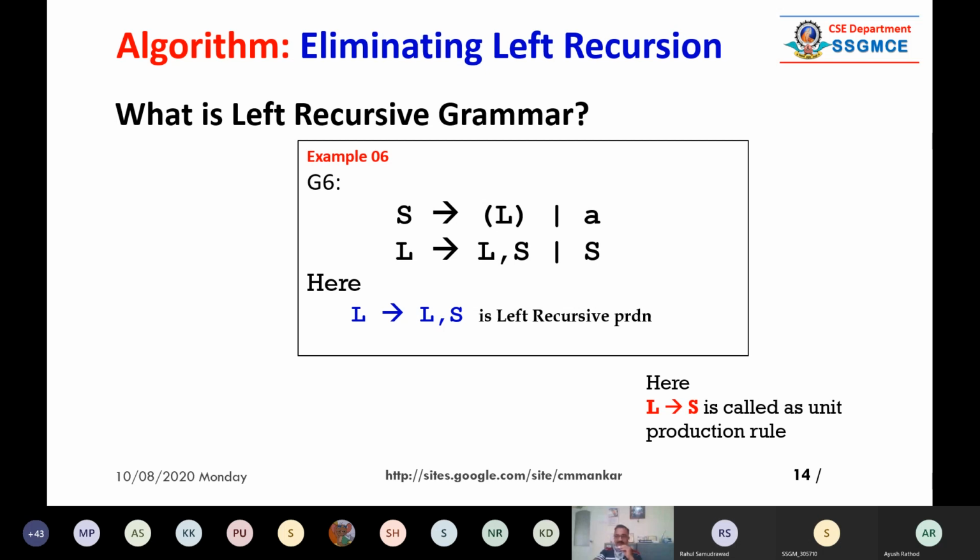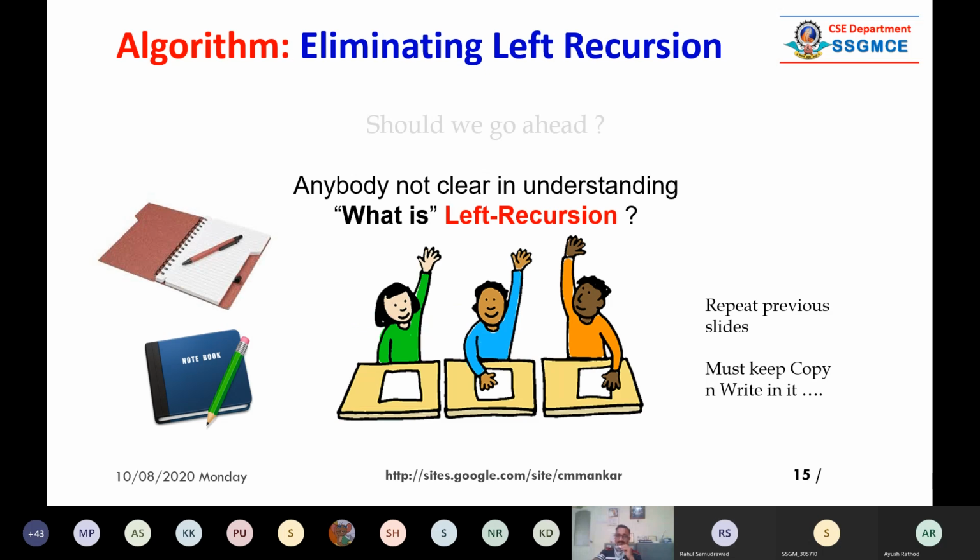So I hope from these 6 examples, you understood exactly what the left recursive production rule is. Now I hope everybody is clear about the meaning of left recursion.